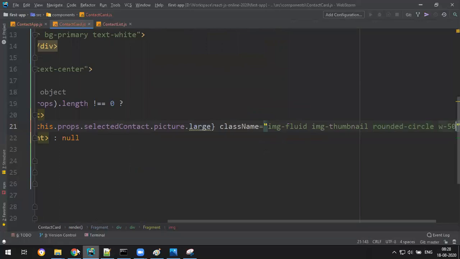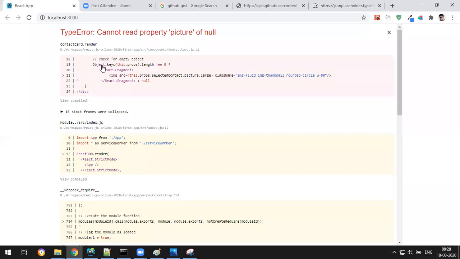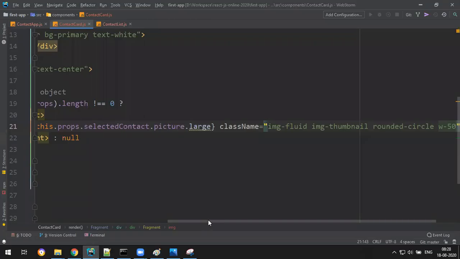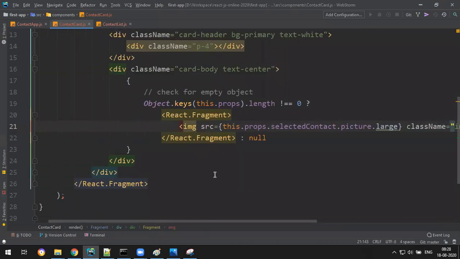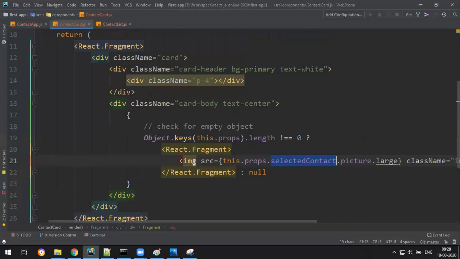Okay, can we check now? As of now, nothing will... cannot read property picture of null. Oi, why? Maybe the selected contact is null. Okay, so do one thing, don't do this much. First of all, here only I'll check somewhere.